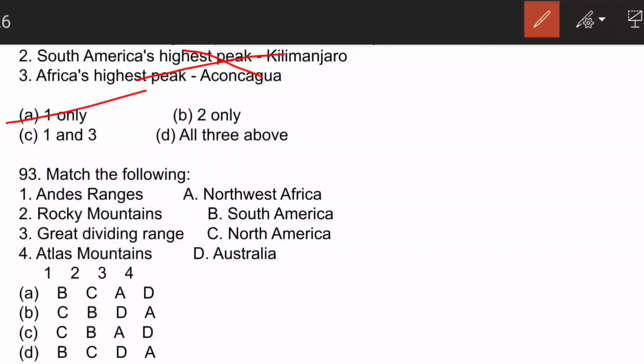The next question is, you have to match the following. Andes ranges, Rockies, North America, Andes, South America, Great Dividing Range, Australia, and Atlas Mountain in Northwest Africa. 1B, 2C, 3D, and 4A. D is the correct answer.